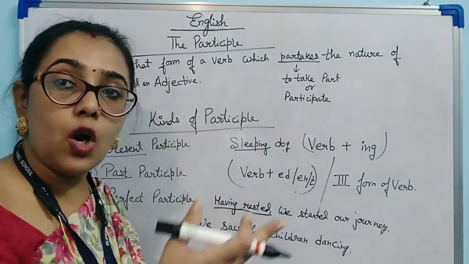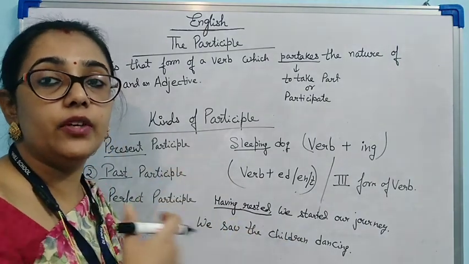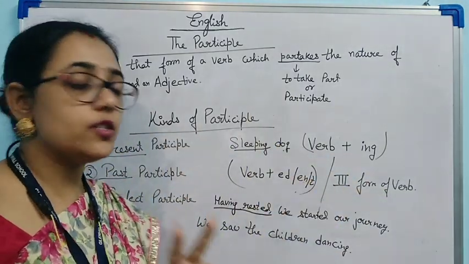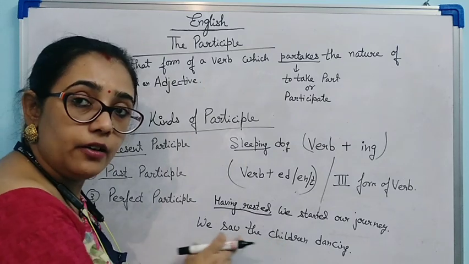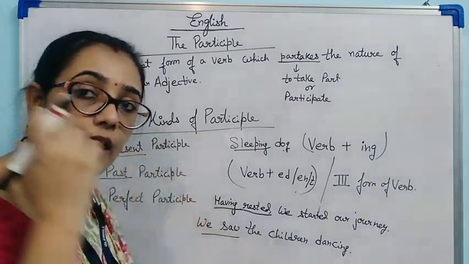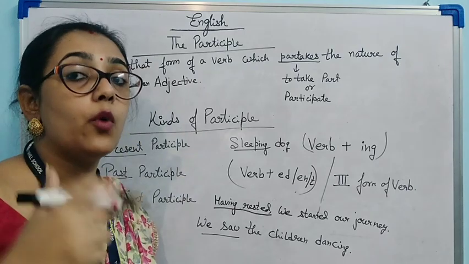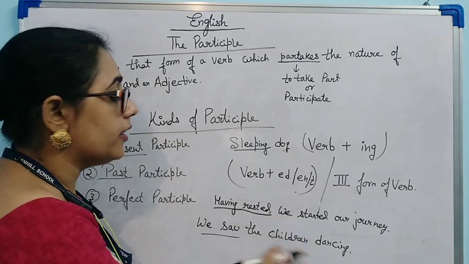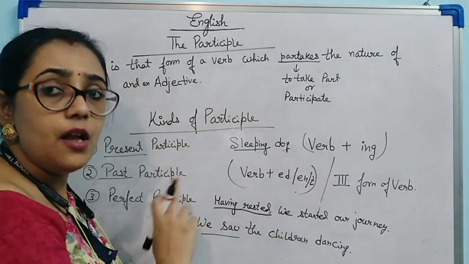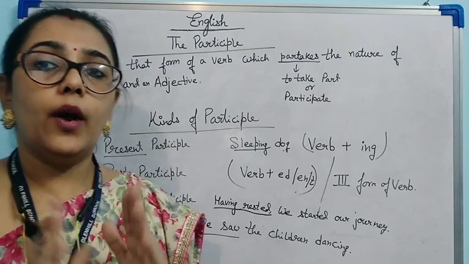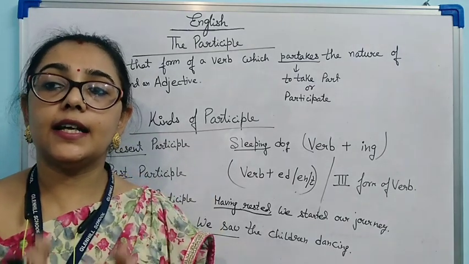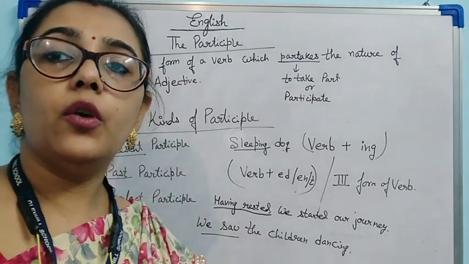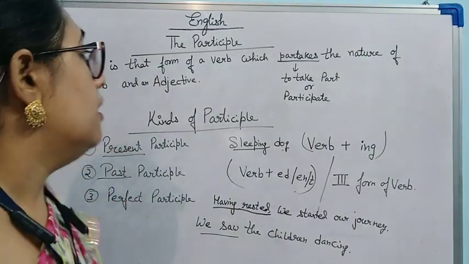And we saw, that means this action has been done in past. We have already seen that the children were dancing. Two actions are here. One action is completed. Which action is completed? We saw. We have already seen. What we saw? The children dancing. So this is perfect participle, where one action has been completed at some past time and now the next action has already begun.